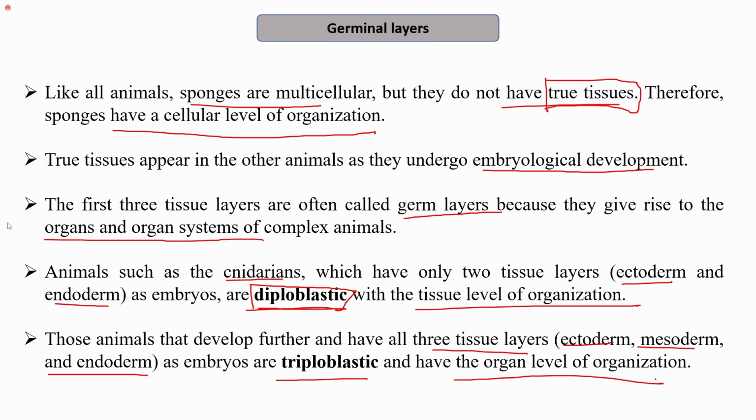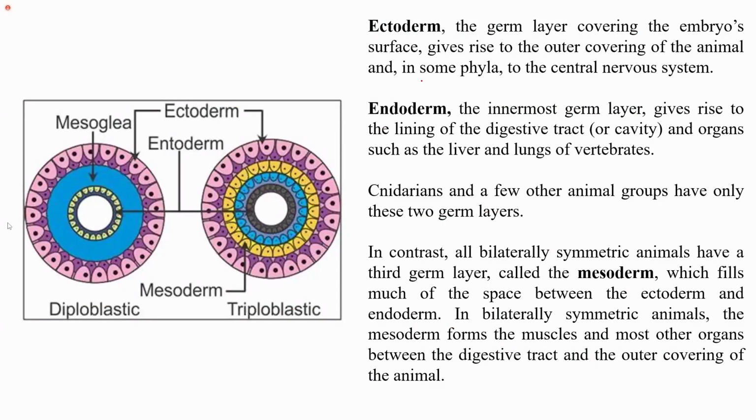while if they have three germ layers, that is all the three tissue layers which are being formed, that is ectoderm, mesoderm and endoderm, in such cases the embryo is known as triploblastic, and they have organ level of organization where these three tissue layers lead to the formation of organs. So what is ectoderm, mesoderm and endoderm?